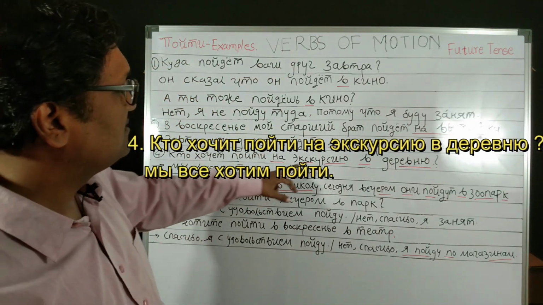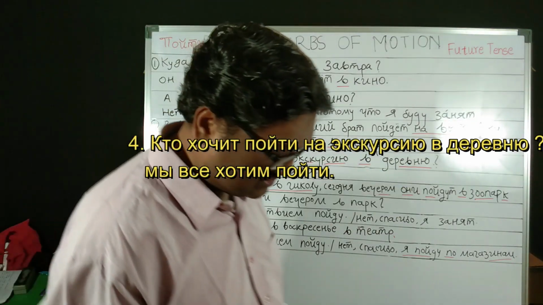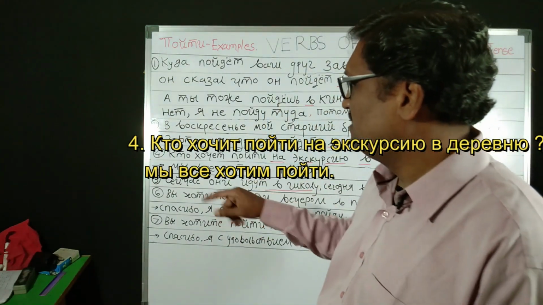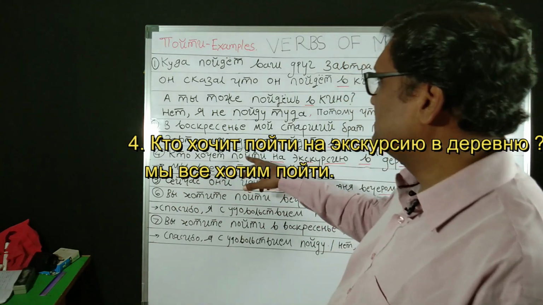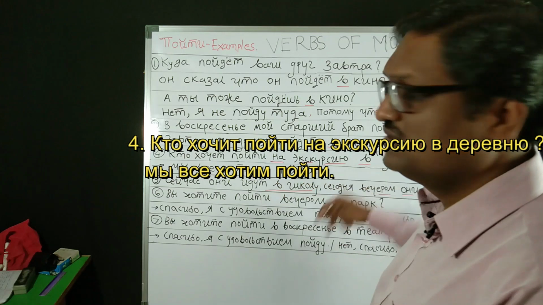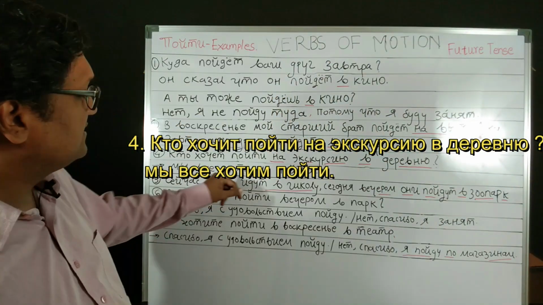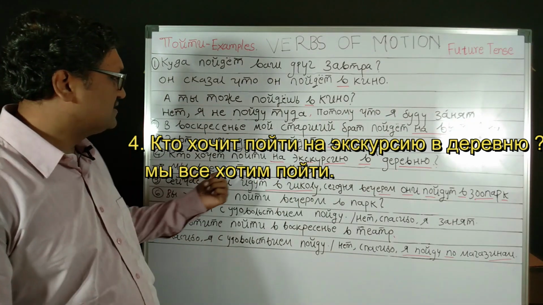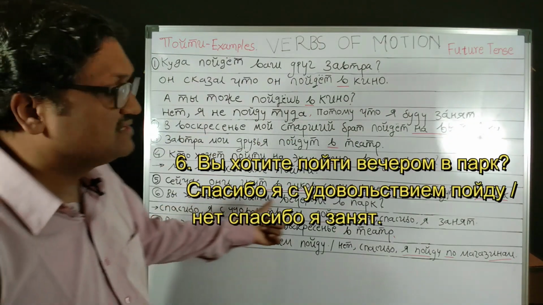Вы хотите пойти на экскурсию в деревню? Now here is a question with хотят. Now we know when we say хотят that we have to use the infinitive form. So here пойти is used as the infinitive form. Okay, мы все хотим пойти. We all want to go. Вы хотите пойти вечером в парк? Would you like to go to the park in the evening?